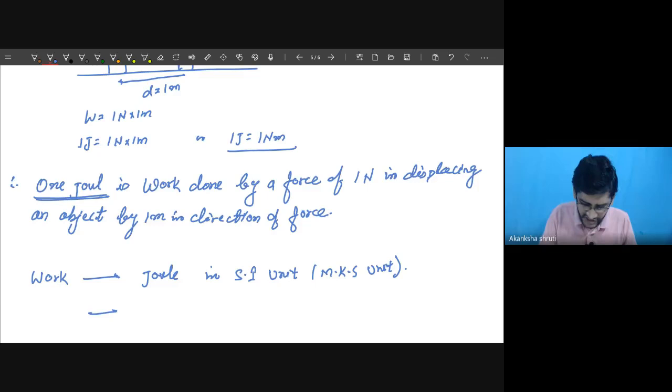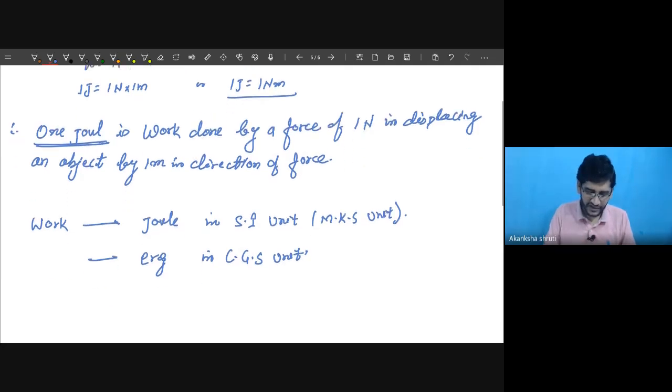And in CGS, we are taking this as the erg, in CGS unit. Why this erg? Student, let us go for the erg now.